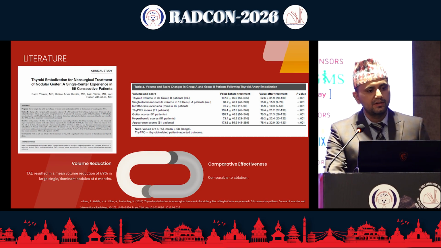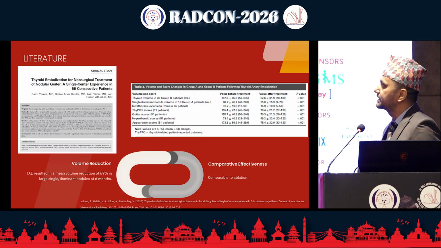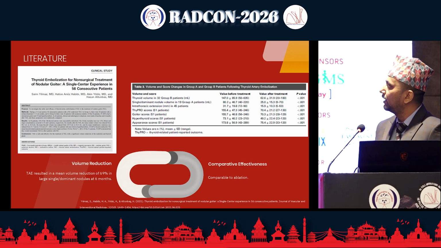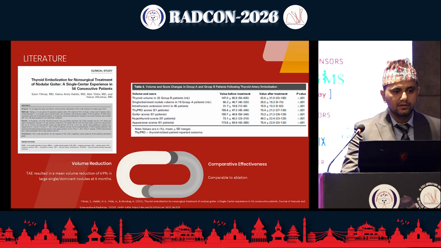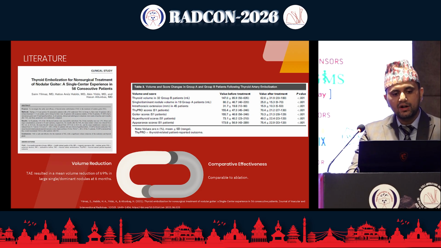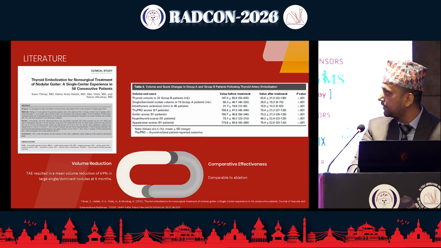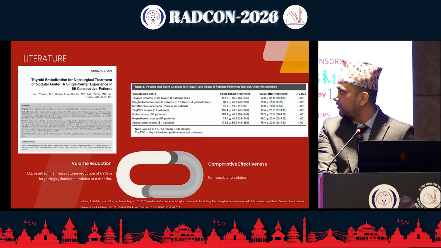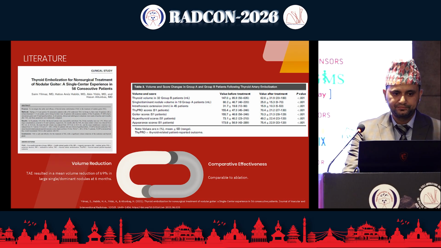So what the literature says is, one such article if we read is the one done by Yilmaz, and it is one of the large volume studies which we find in the literature for the treatment of nodular goiter. What we see in the study is that significant volume reduction of around 69% was achieved in large single or dominant nodules at 6 months, which was comparable with ablation itself.